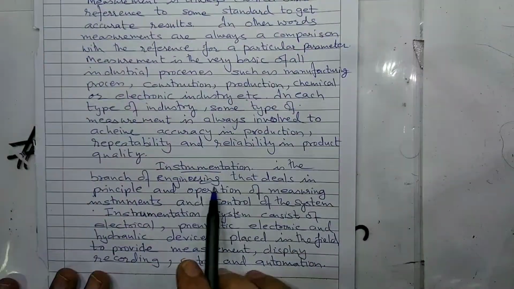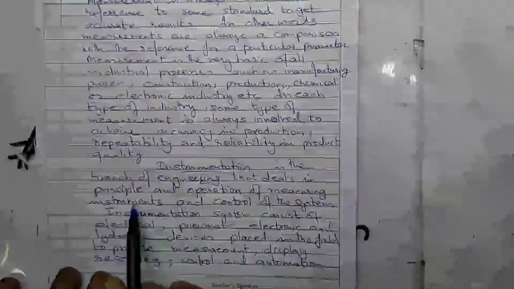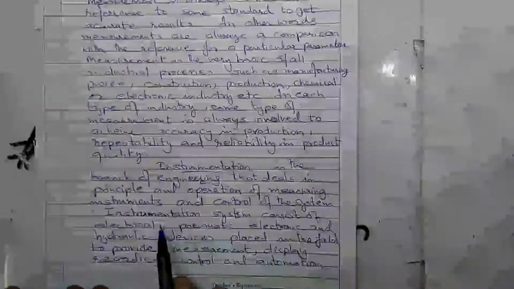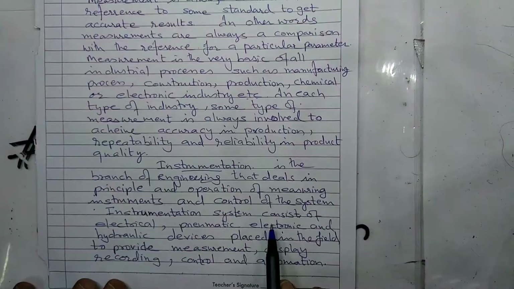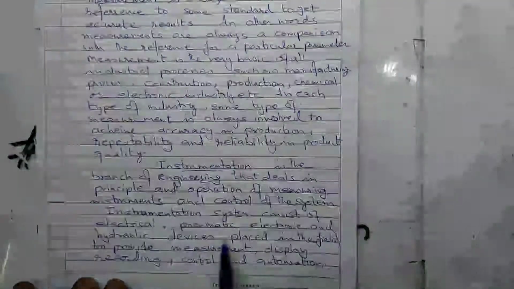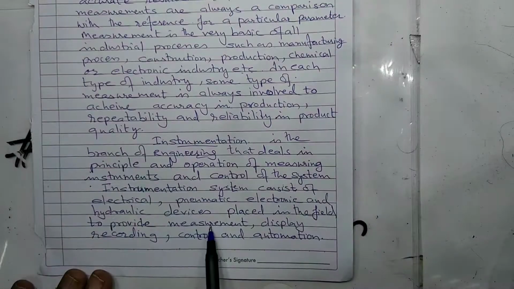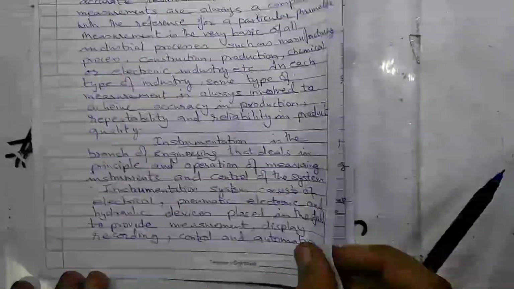Instrumentation is the branch of engineering that deals in principle and operation of measurement or measuring instruments and control of the system. Instrumentation system consists of electrical, pneumatic, electronic, and hydraulic devices placed in the field to provide measurement, display, recording, control, and automation.